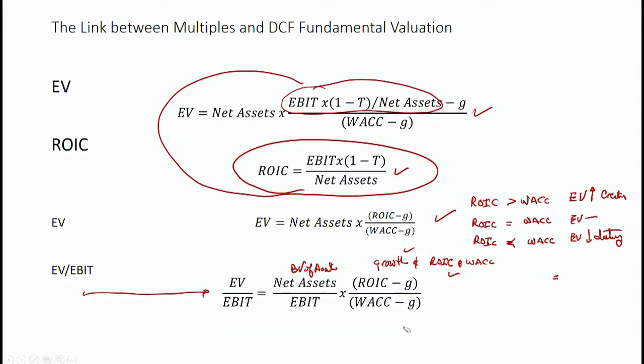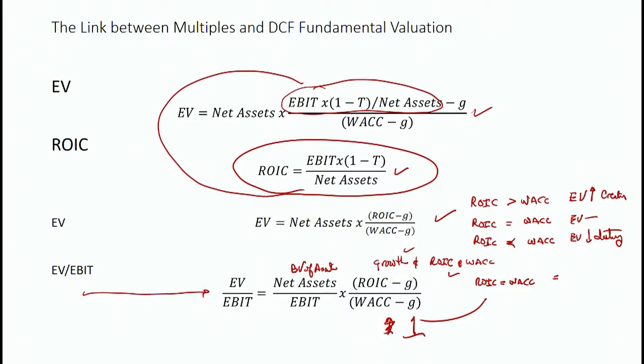Unless they do that, if the return on invested capital is just equal to the weighted average cost of capital, then this ratio here is just going to be 1. And what it means is that even if the firm's sales grow and they invest more, they're not going to increase the value today.